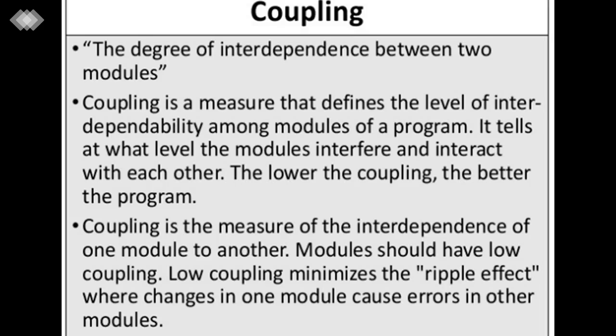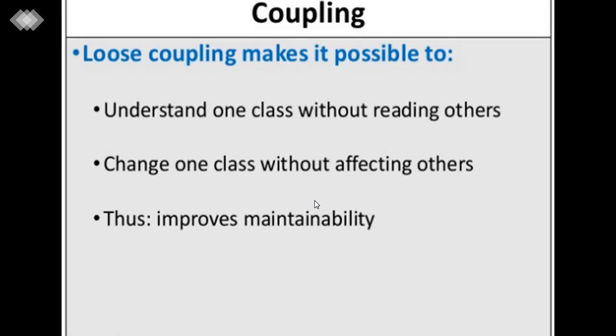So we can say coupling is the measure of the interdependencies of one module to another. Modules should have low coupling, and low coupling minimizes the ripple effect where changes in one module cause errors in another module. Loosely coupled modules make it possible to understand one class without reading another and change one class without affecting others. Thus, it improves the maintainability of the modules.